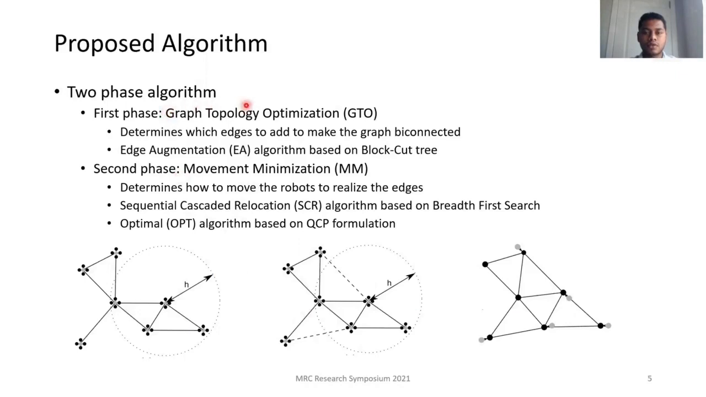The first phase, which we call graph topology optimization, determines which edges to add to make the graph biconnected. To select the edges to be added, we propose the edge augmentation algorithm, which is based on block cut tree.